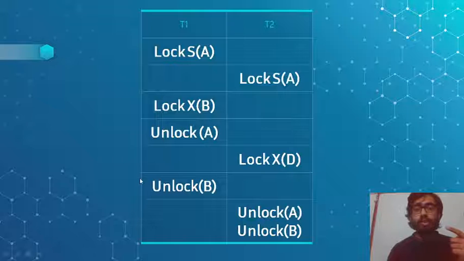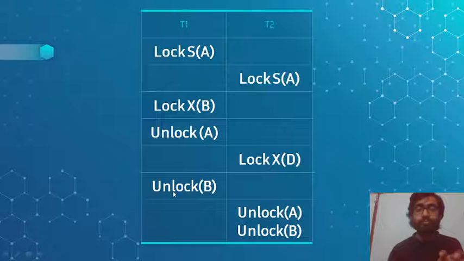So transaction T1 is now in the shrinking phase, the unlocking phase, and transaction T2 tries to read and write the data on D. It will ask for permission, checking whether D has any type of lock among the surrounding transactions. As you can see, there is no such transaction here, so it will acquire the lock.